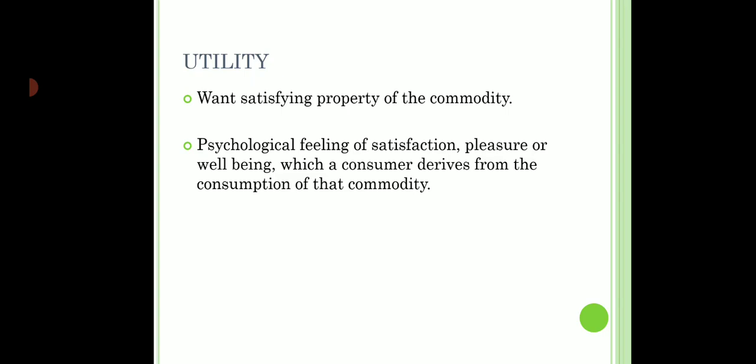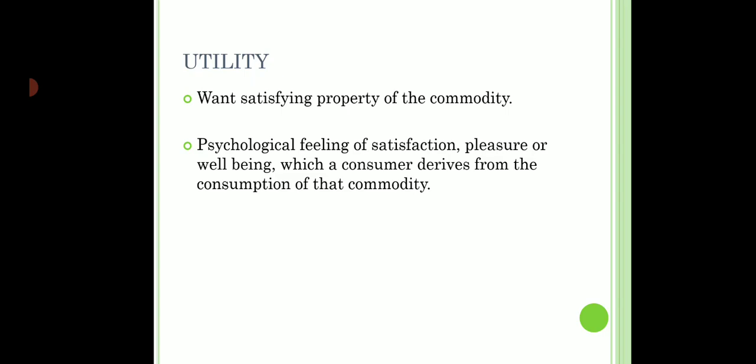But we know that the ice cream is going to give me a certain level of satisfaction, a certain level of pleasure. So for that consumer, at that period of time, when he is not hungry, he is still ready to pay for that ice cream because he is deriving some utility from it. So to understand consumer behavior, the first step we go through is the utility behavior of a consumer.